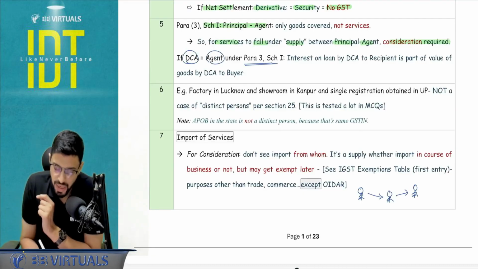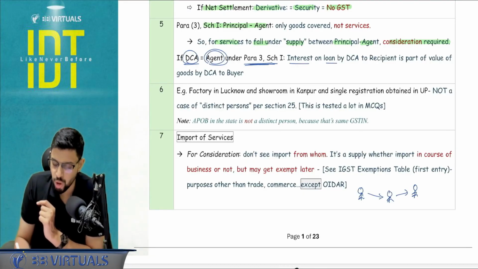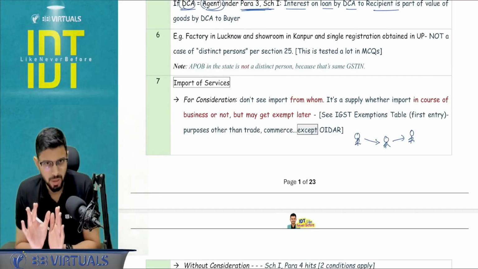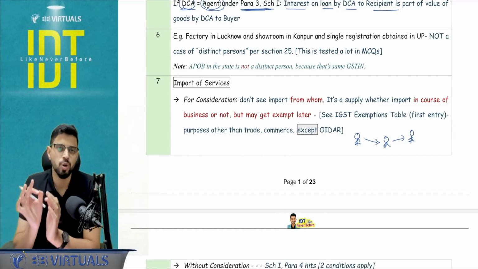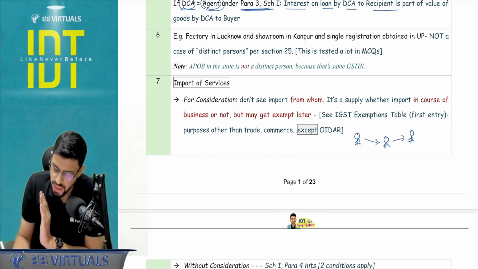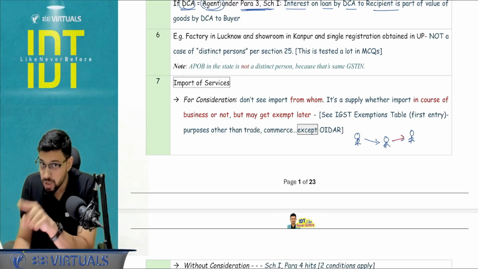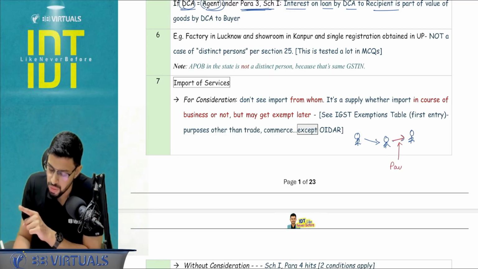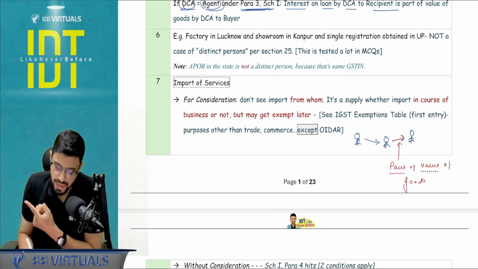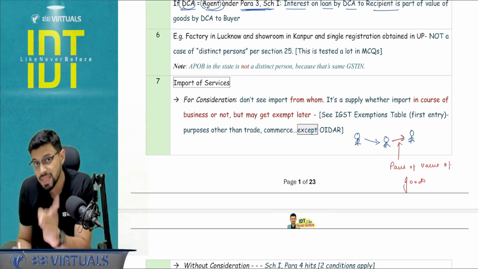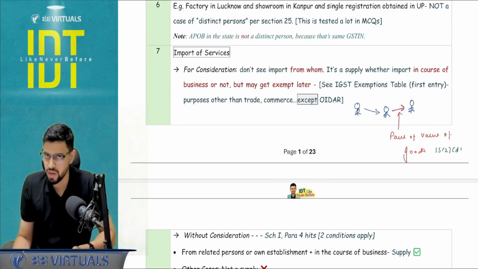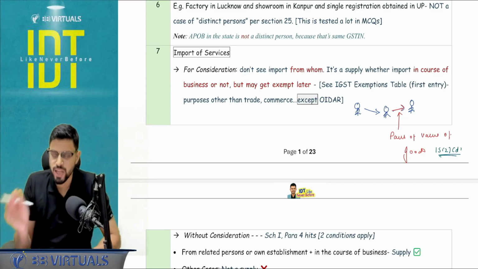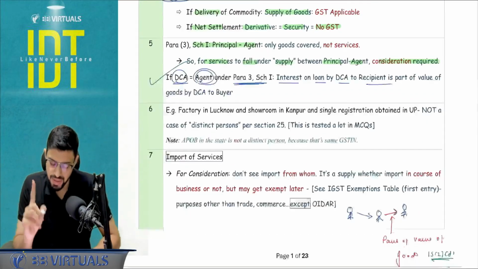So here I'm saying that if DCA is an agent under paragraph number 3, consider interest on loan by DCA to the recipient. You know now the meaning of DCA? DCA means an agent with the guarantee of payment. So if the recipient defaults, the DCA is going to advance the loan. Okay, that is the simple meaning. So in this case, when the loan is advanced, the interest with respect to the loan will become part of the valuation of goods by the DCA to the recipient, not from the principal to the DCA, and this becomes part of the valuation as per section 15(2)(d). This is just for reference, you don't need to learn the sections if you don't want. So as per 15(2)(d), it will be a part of the valuation. That is just a point to be remembered.